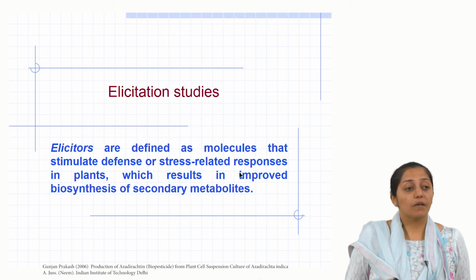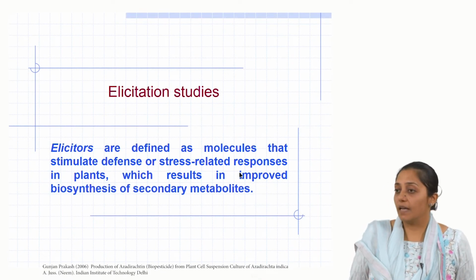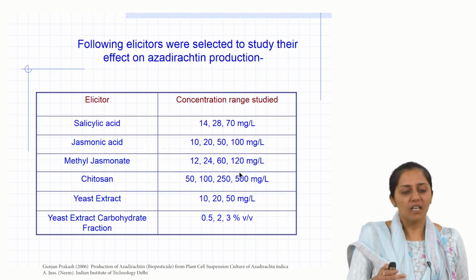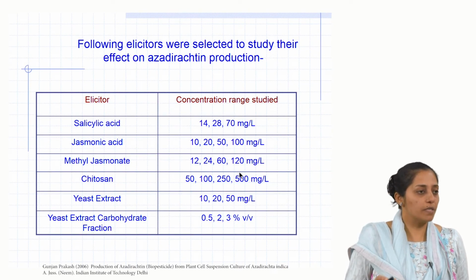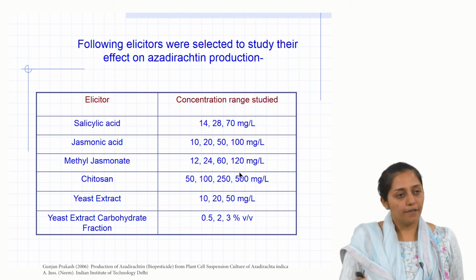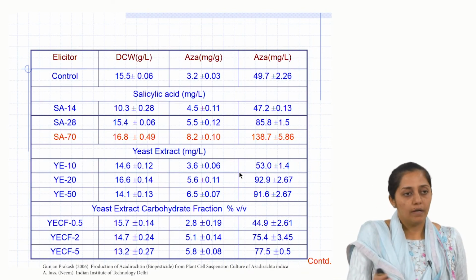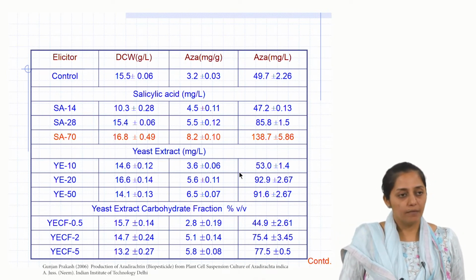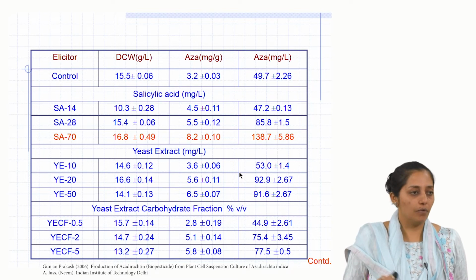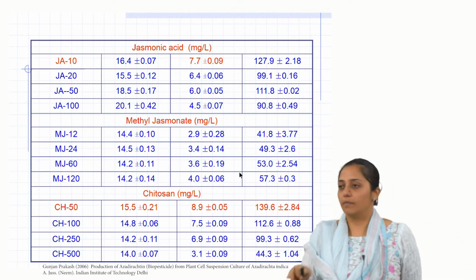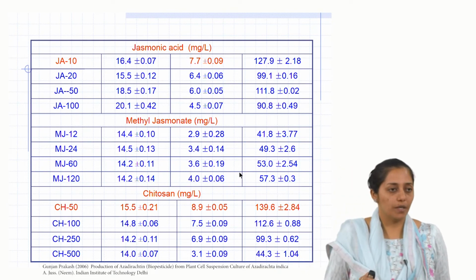Now, let us see, there are other strategies which can further be used to improve the yields and productivities. They did elicitation. These are the different kinds of signaling molecules, abiotic, biotic elicitors. They tried these elicitors in different ranges, and these were all single factor experiments. They could select salicylic acid, which was giving as high as around 138 mg per liter at that concentration, and they could also see that chitosan was giving approximately the same enhancement, up to 138, 140.